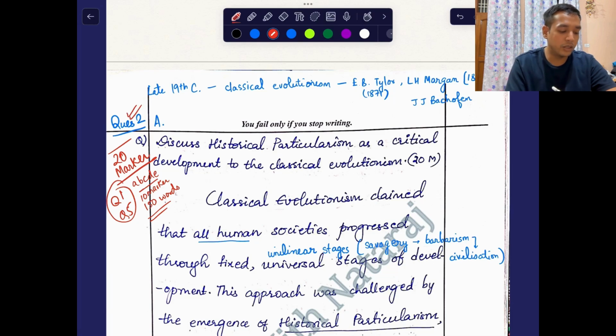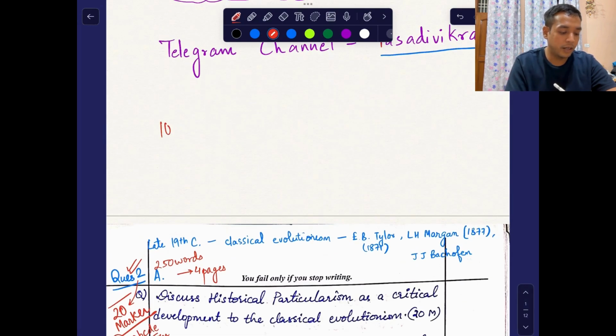Question number 2 is a 20 marker, and here the word limit is 250 words and the number of pages given is 4 pages. First thing first, what should be the time limit? In a 10 marker, the time limit to write an answer was 7 minutes.